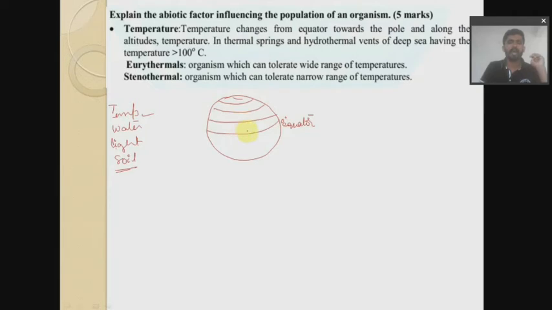As you go away from the equator, the latitude changes, and the temperature decreases. At the south it is the same thing. As you go away from the equator, the temperature decreases near the Arctic or Antarctic zones.